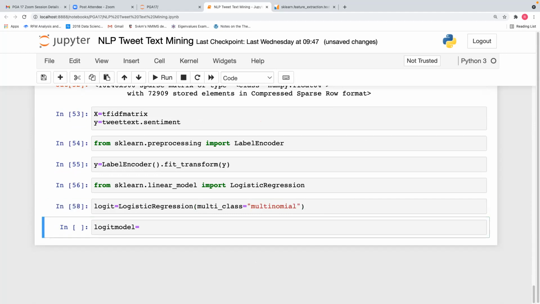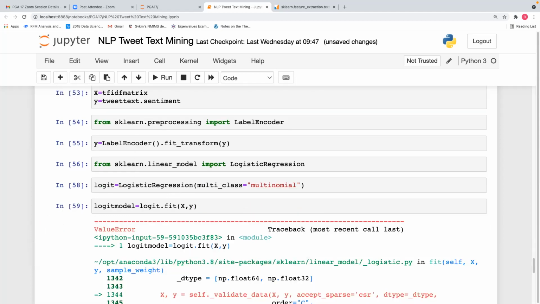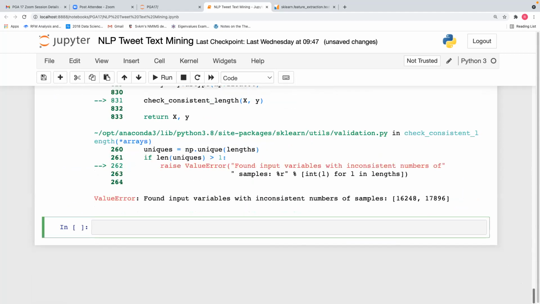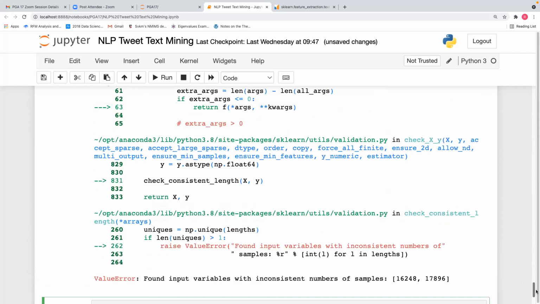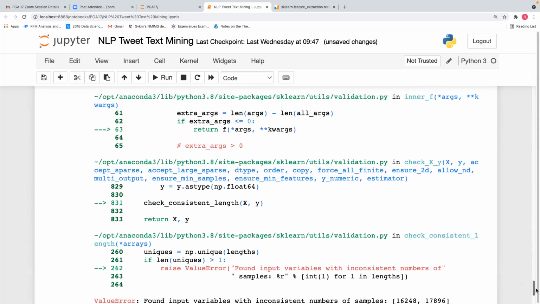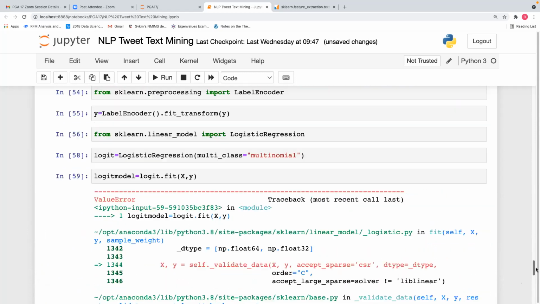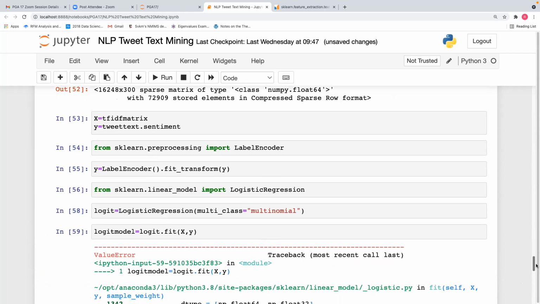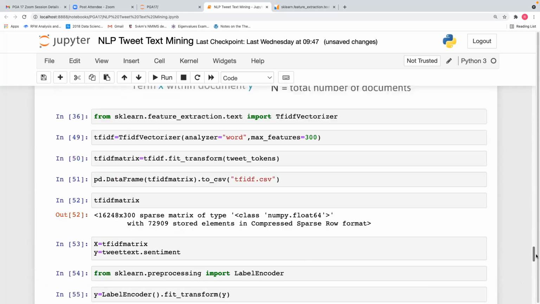We have positive, negative, and neutral, so we have to give it as multinomial. Logit dot fit X comma Y. Oh, we got an error. Okay, tweet text has more sentiments.